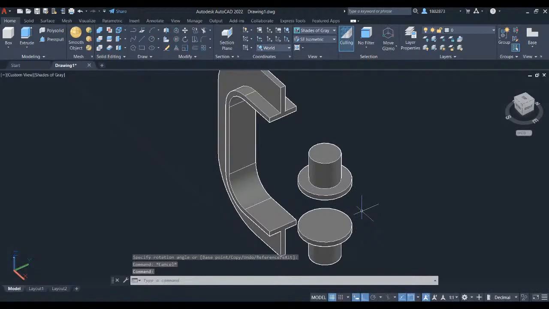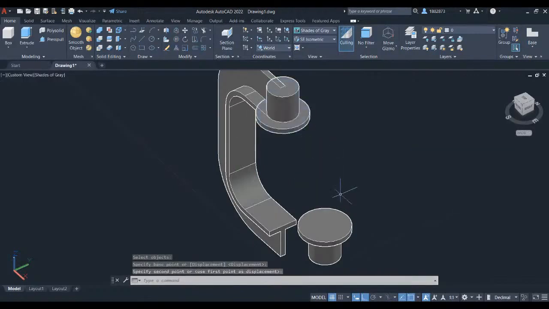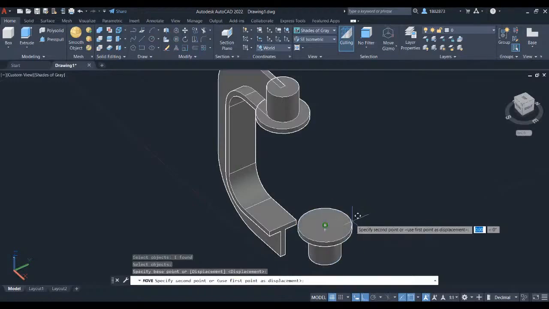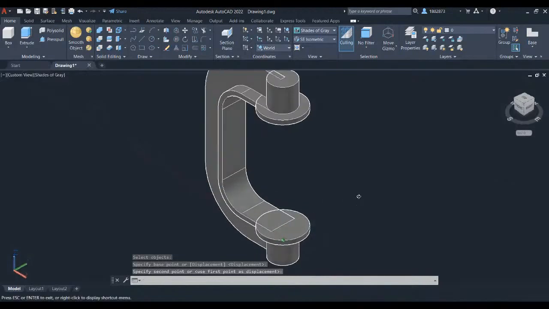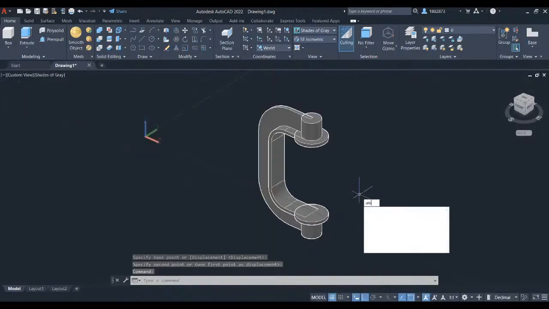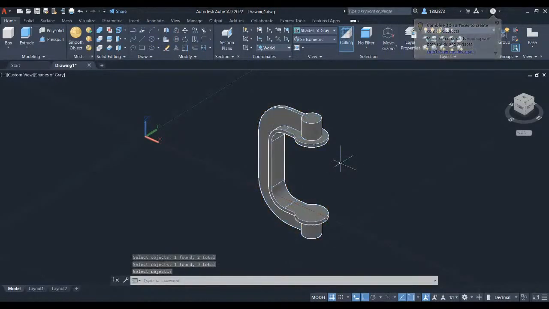Let's move the part and combine it in a single 3D solid. Press M and press enter. Select this part. Press enter. Select the center point and place it here to this midpoint. Press space to repeat move command. Select on the object. Press enter. Select again the center point and place it to this midpoint. For the final command, let's type in uni and press enter for union command. Select all the parts and press enter.